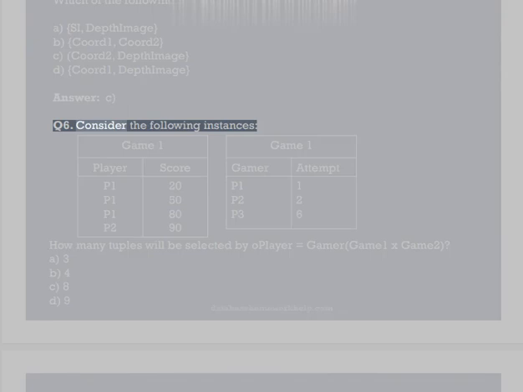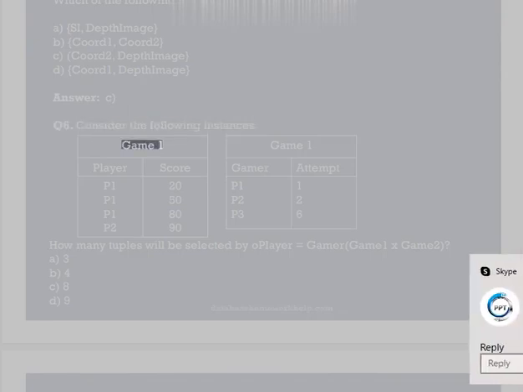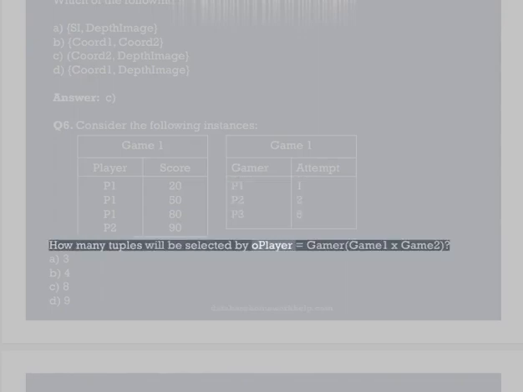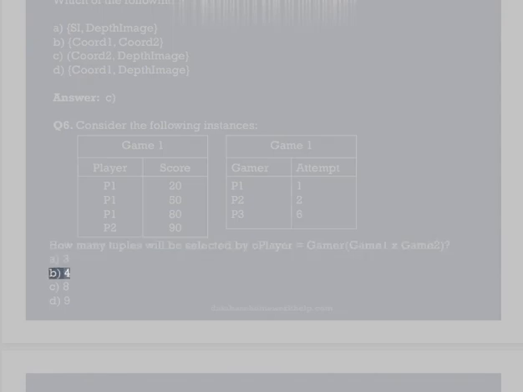Q6. Consider the following instances. Game 1: Player, score. P1, P1, P1, P2; 20, 50, 80, 90. Game 2: Gamer, attempt. P1, P2, P3; 1, 2, 6. How many tuples will be selected by the selection where player equals gamer on Game 1 x Game 2? A. 3 B. 4 C. 8 D. 9. Answer B.